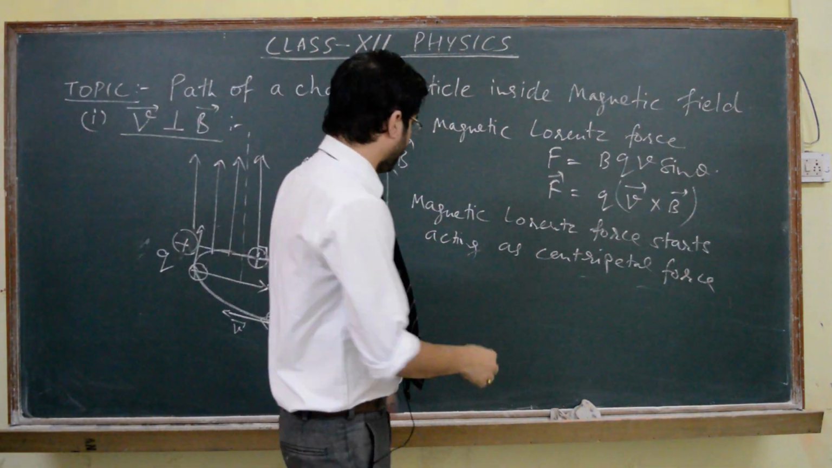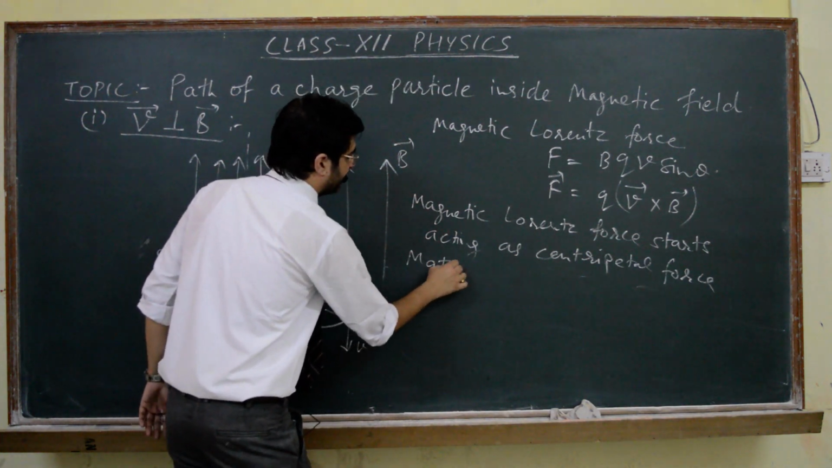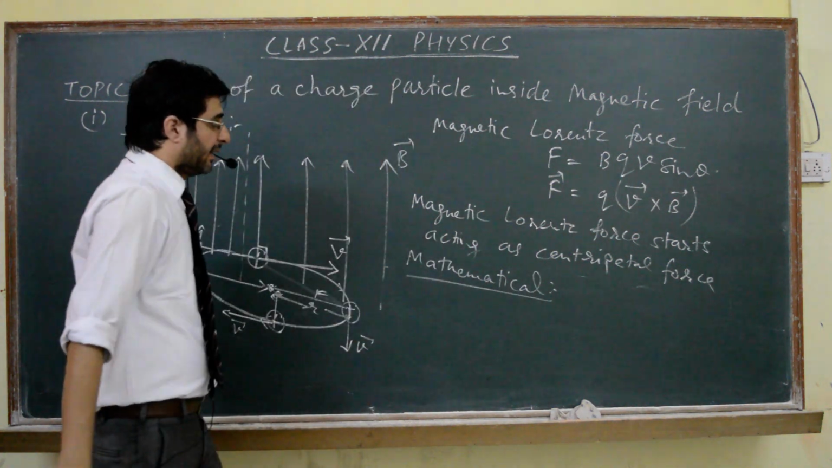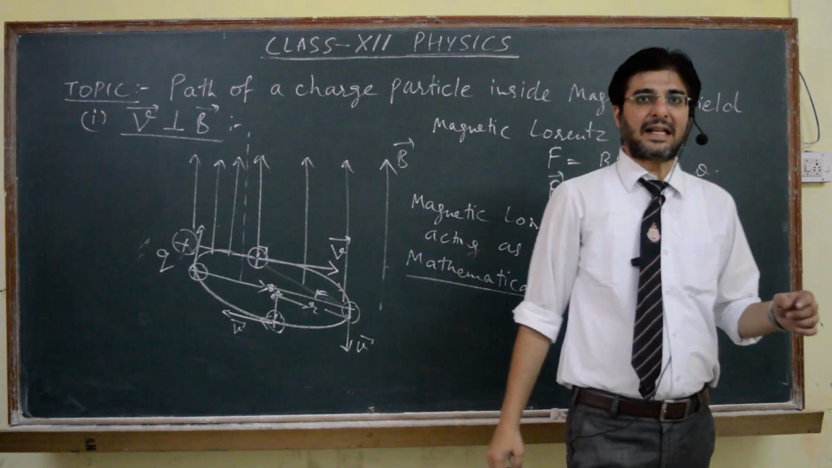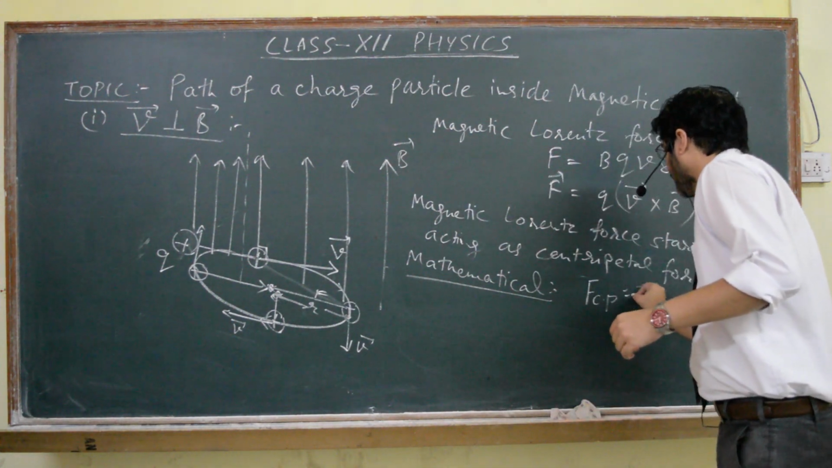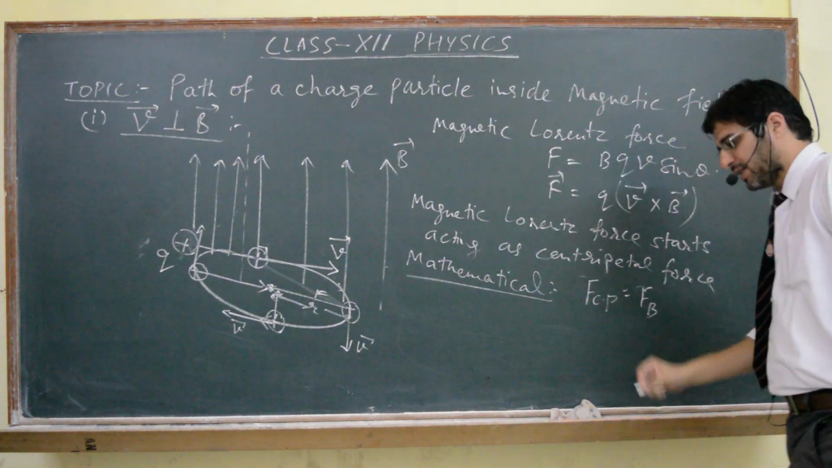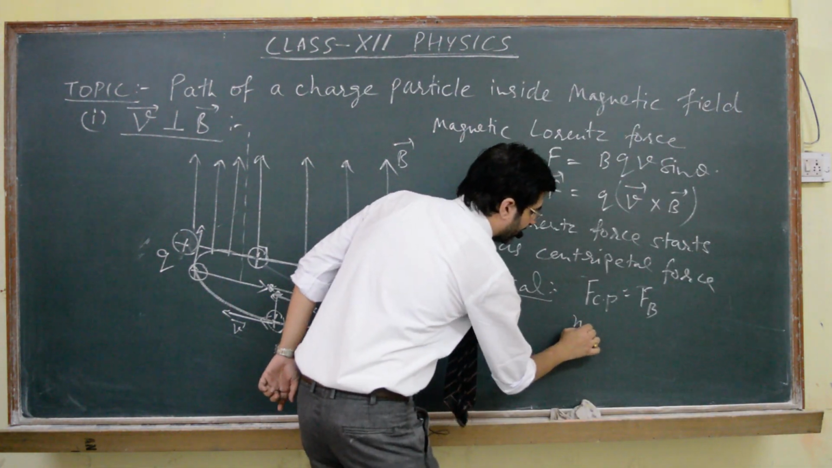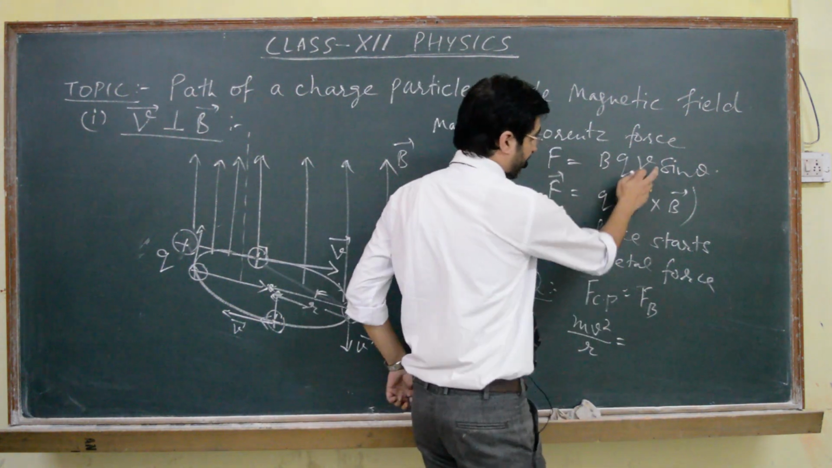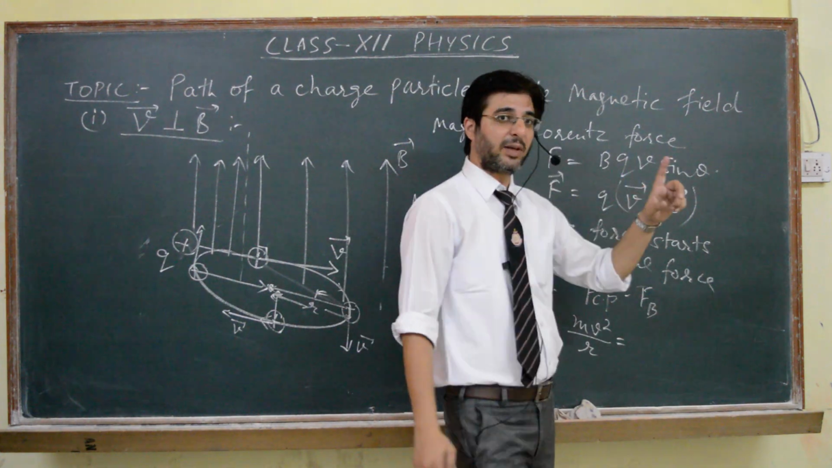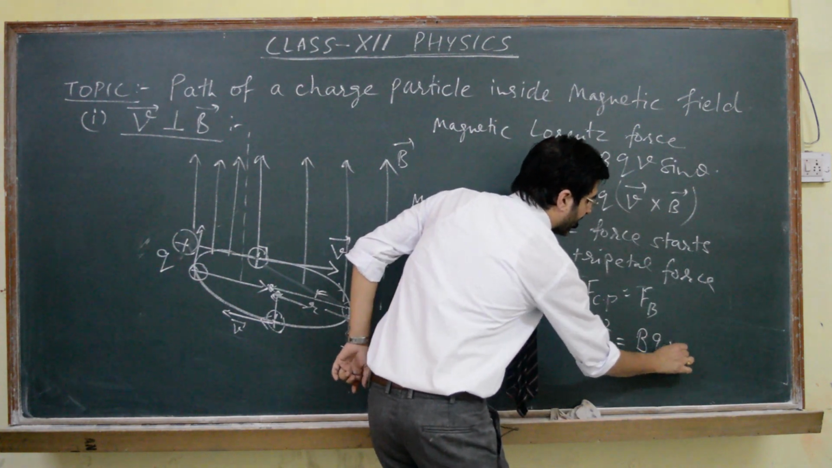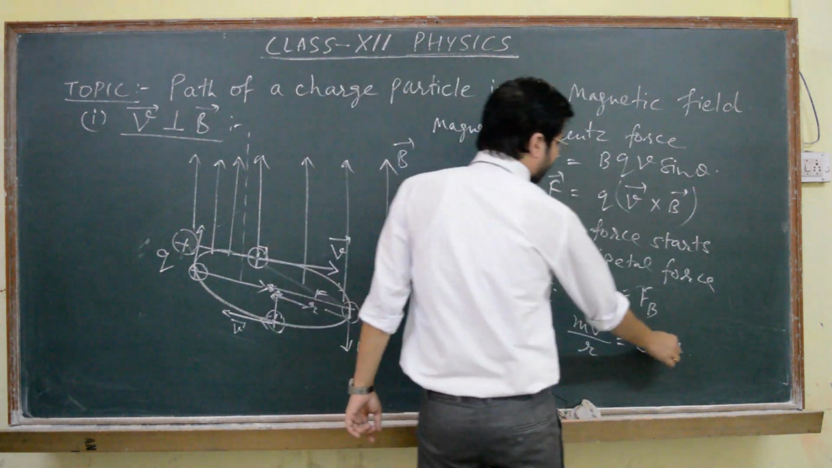Now, if we talk about the mathematical concept, as we are saying that magnetic Lorentz force will start acting as centripetal force. That means centripetal force will be provided by magnetic Lorentz force. Centripetal force we know is given by mv square by r is equal to magnetic Lorentz force, which is bqv sin theta. As the charged particle is moving perpendicularly, sin 90 will be 1. Magnetic Lorentz force will be only b into q into v. One velocity will get cancelled out.